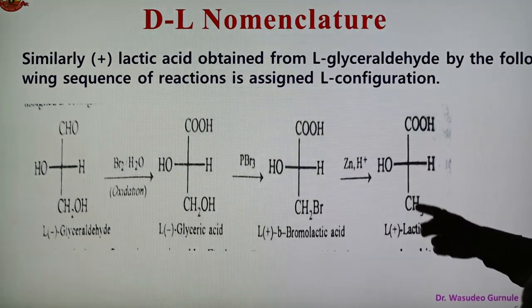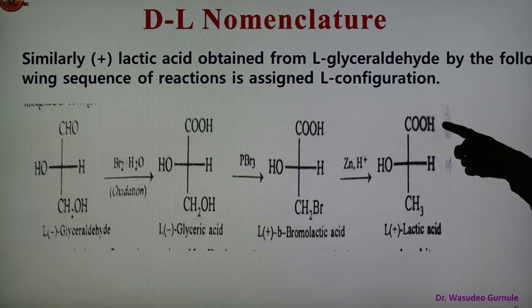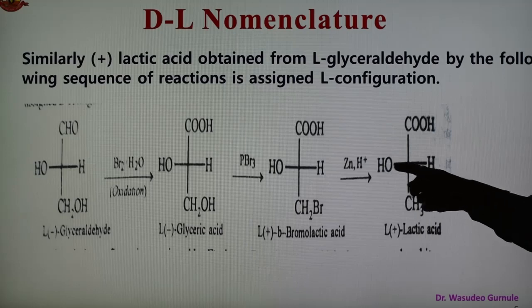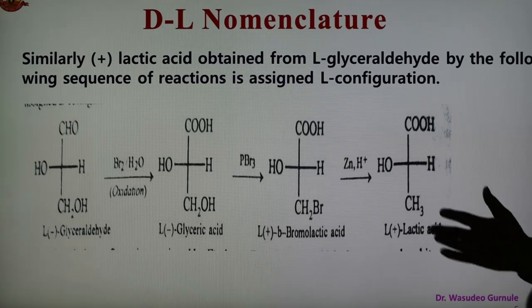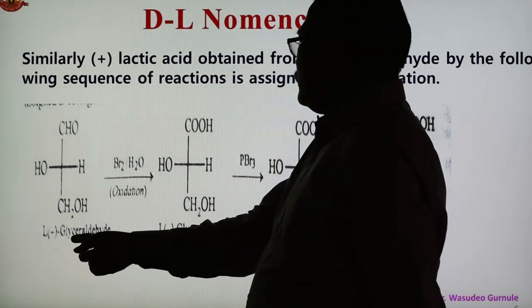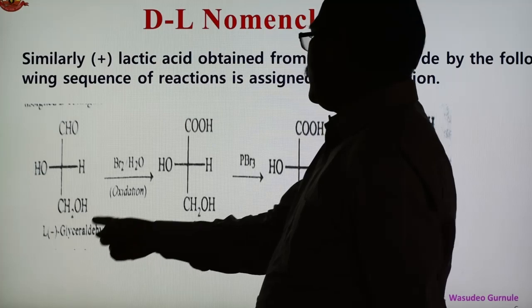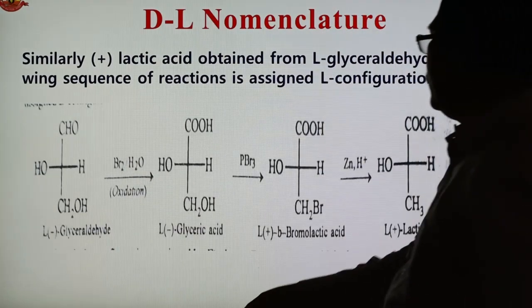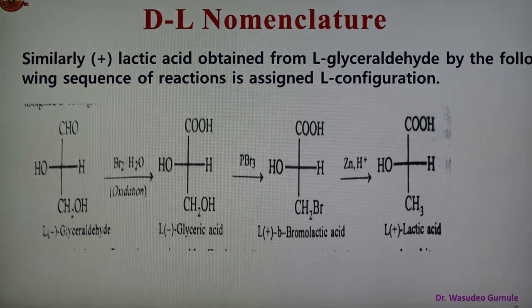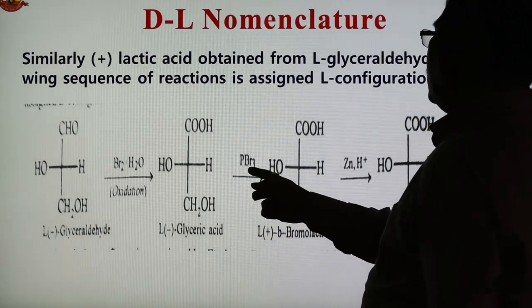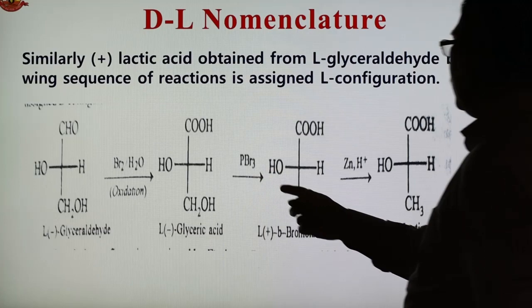In a similar way, only the CHO group is here, and this is the group, but OH and H are there. So this is also known as a lactic acid, but it is L-lactic acid. So the name is given. So this is the glyceraldehyde. L-glyceraldehyde undergoes oxidation with bromine water, and this aldehyde group is converted into carboxylic acid, giving glyceric acid. This is now L-glyceric acid. Again now the reaction with PBr3, and what do we get